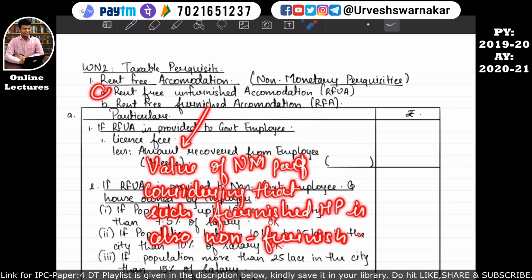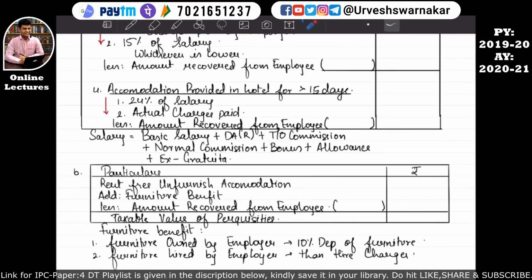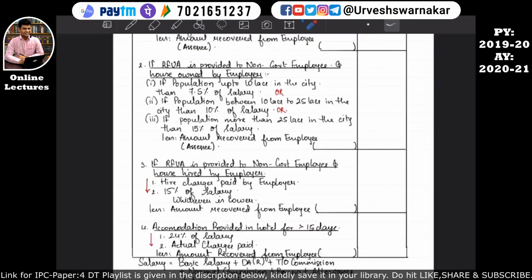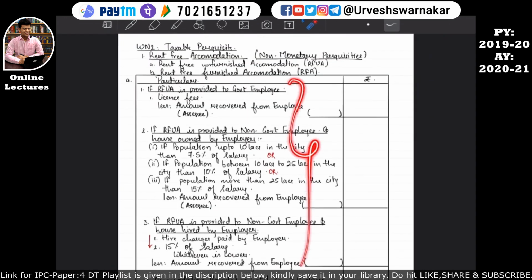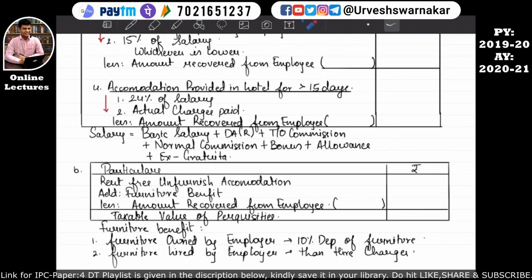That is our point A. So we have to calculate as per point A over here, that is rent-free unfurnished accommodation. We have to calculate the value as per this format that we have studied earlier in point number A, and then we have to add the value of the furniture's benefit.